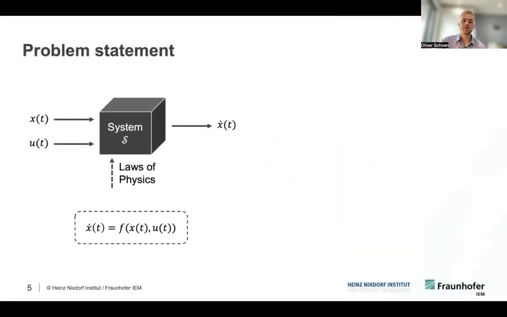So consider a black box system, which has a system state X, a control input U, and can be described by a deterministic function F. We now want to find a model for this system. At this point, we also acknowledge that the laws of physics shape the way this system behaves. Therefore, we also indicate this as an additional input.